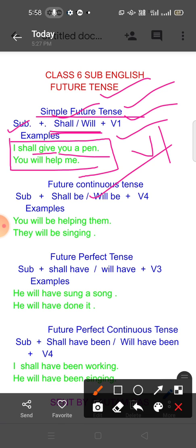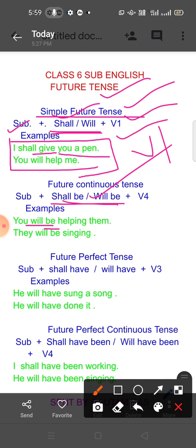Its structure is subject plus shall be or will be plus V-ing. Give examples here. You will be helping them. You is here, that's why will be; shall be or will be, you have to take one.